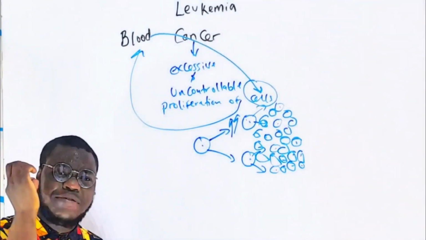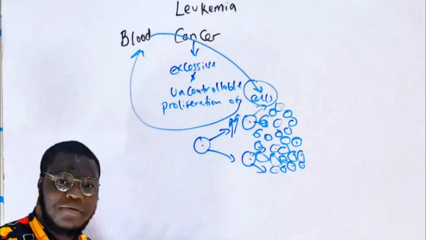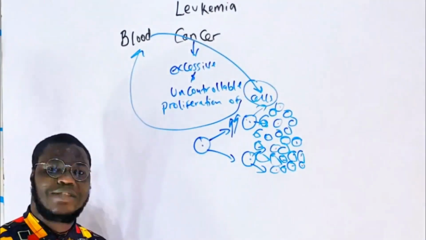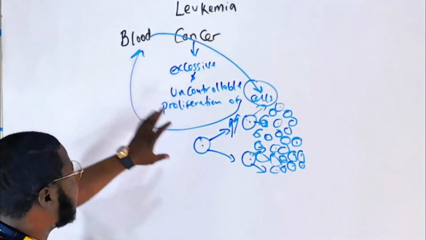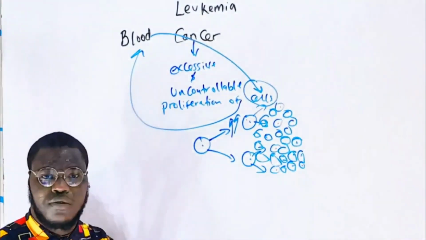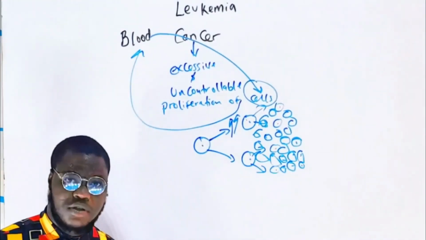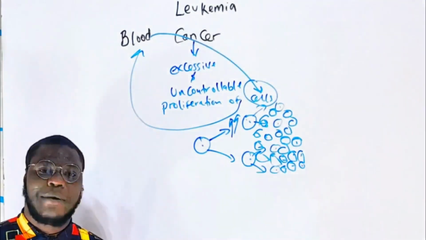Now, the definition is not complete. To make it perfect, the kind of cells that proliferate in leukemia are immature cells most of the time. Sometimes the cells are matured, but they are not genetically fine. We'll talk about that later.